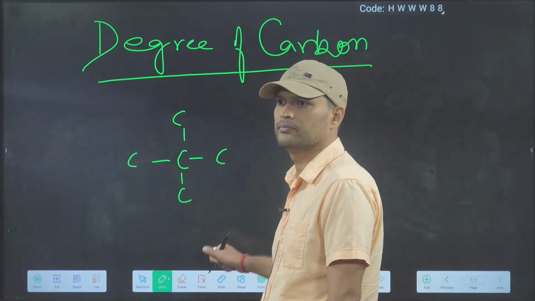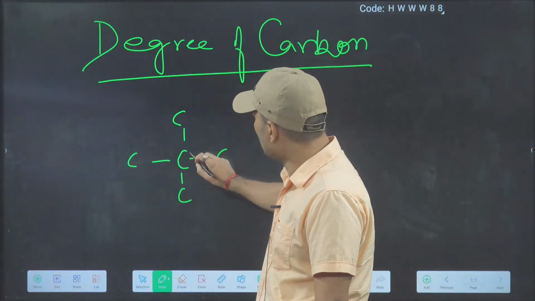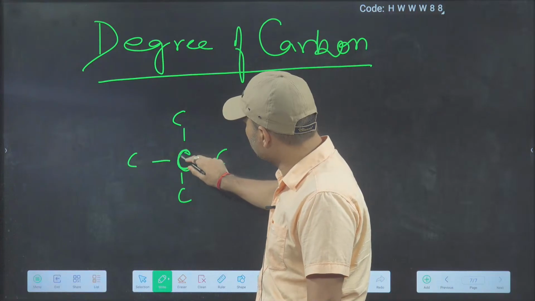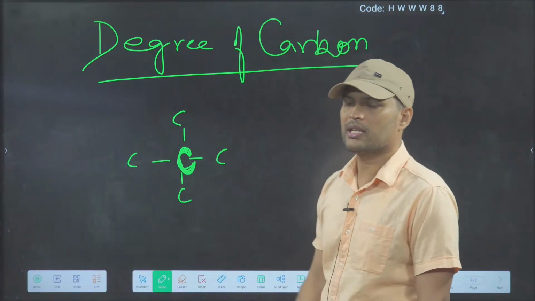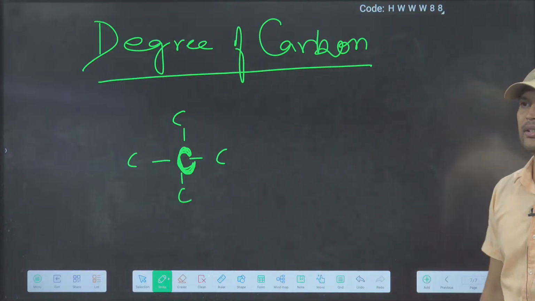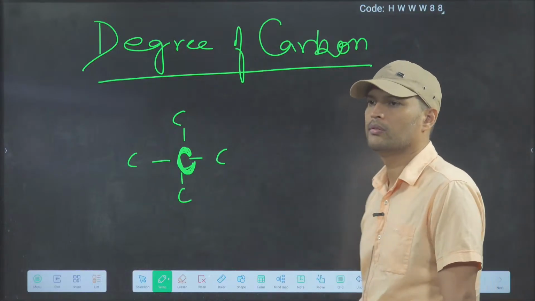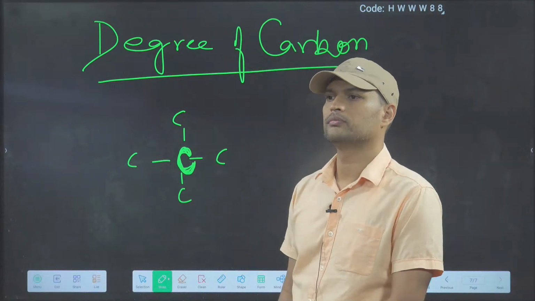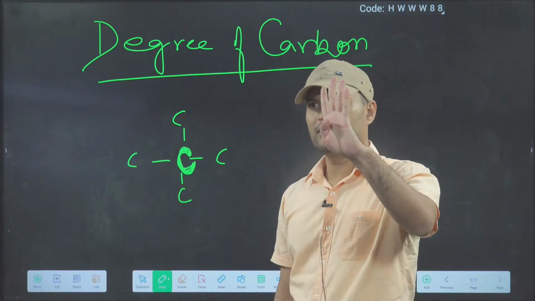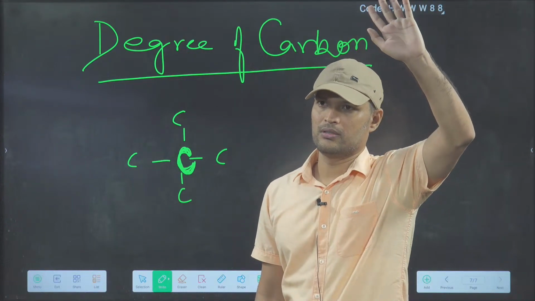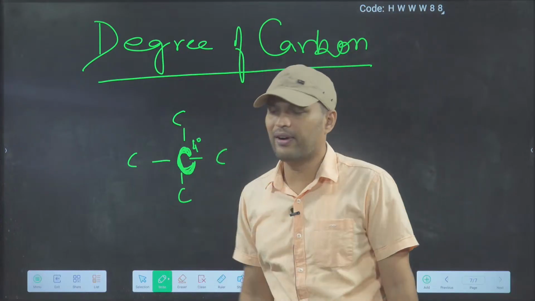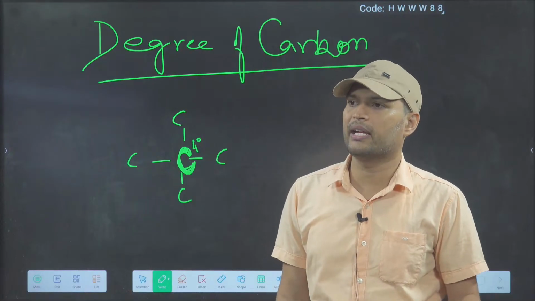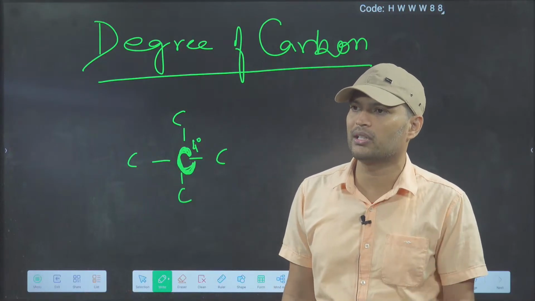So, batao. This carbon connected to how many carbon? Just tell me. This middle carbon connected to how many carbon? 4 carbon. So it is 4 degree. We will define in next class primary, secondary, tertiary, quaternary like this.